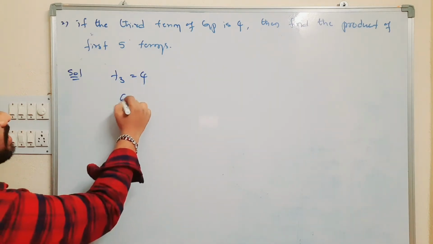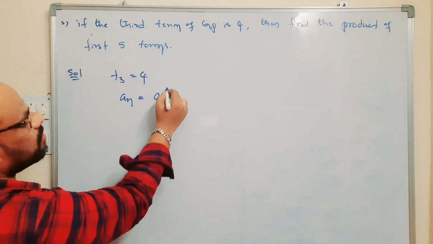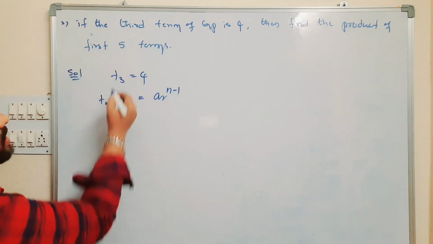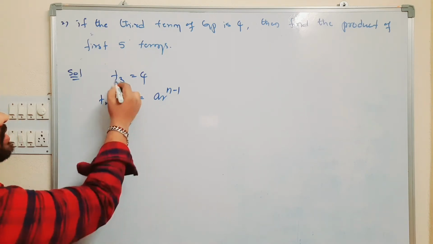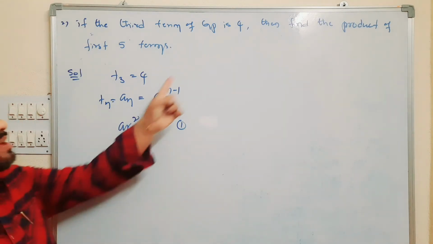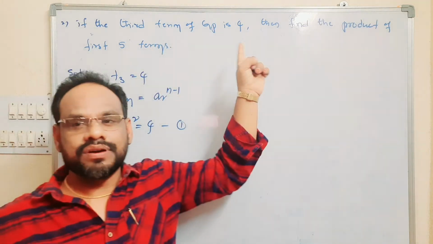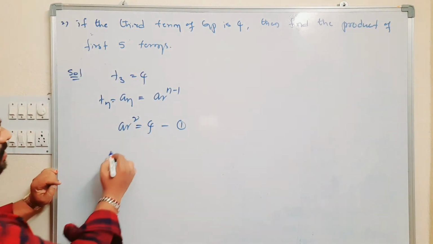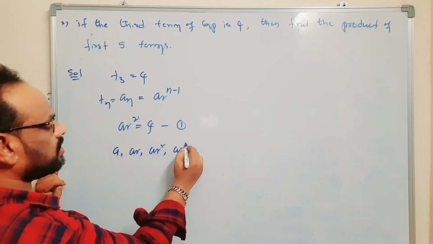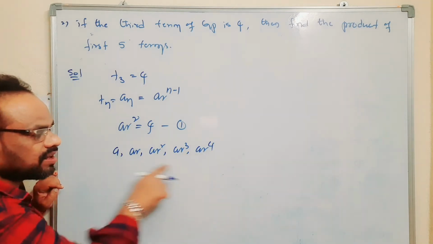We know that the general term or nth term of GP is AN equals AR to the power n minus 1. T3 or A3 is AR power 3 minus 1, which is AR square, equal to 4. This is equation number 1. And then find the product of first 5 terms. The first 5 terms are A, AR, AR square, AR cube, AR power 4.